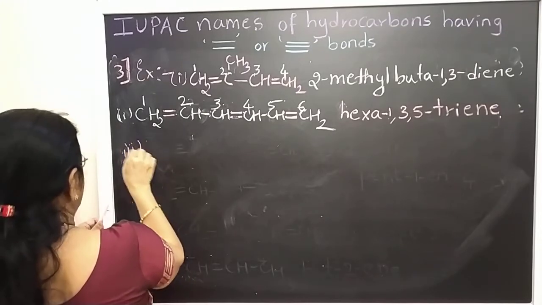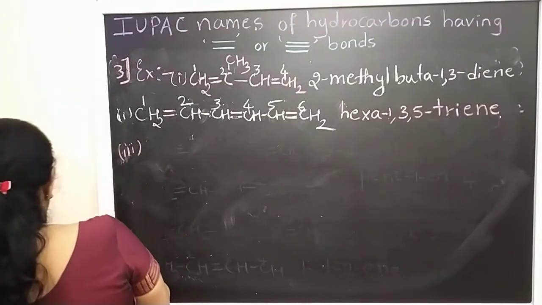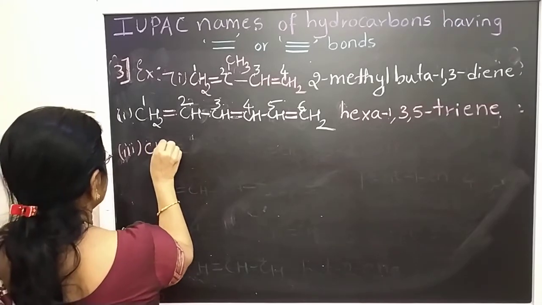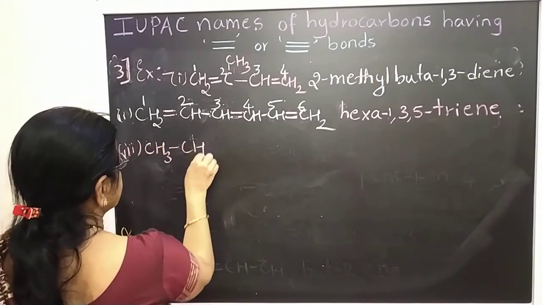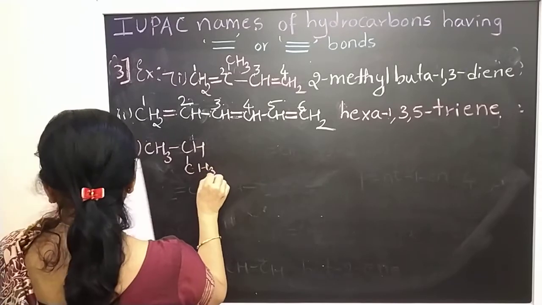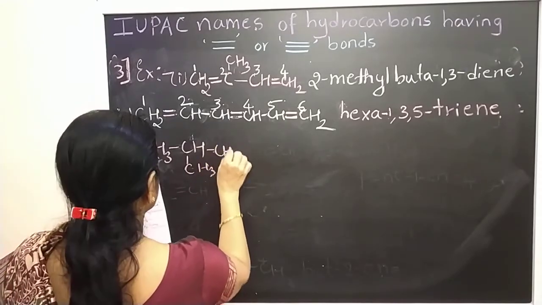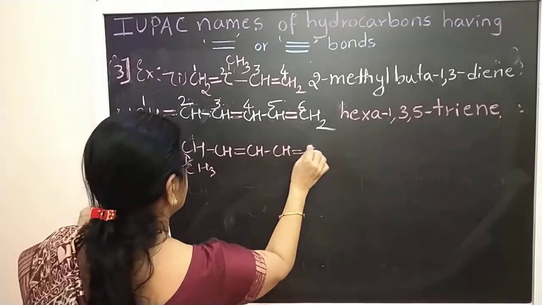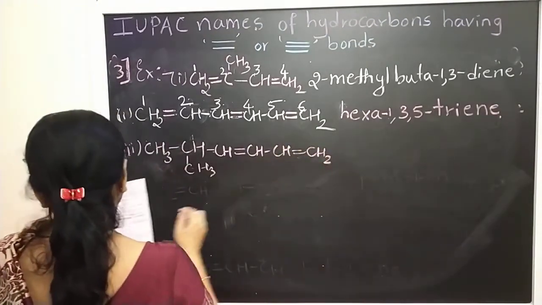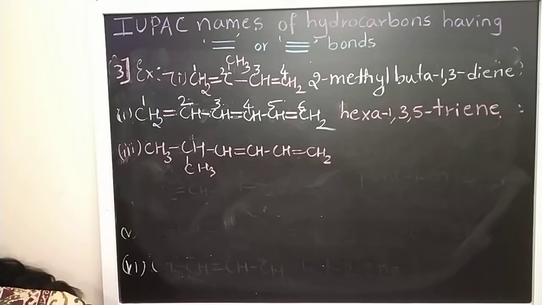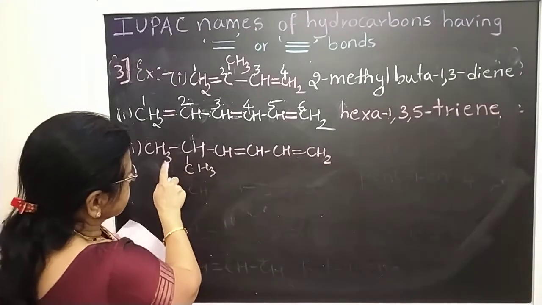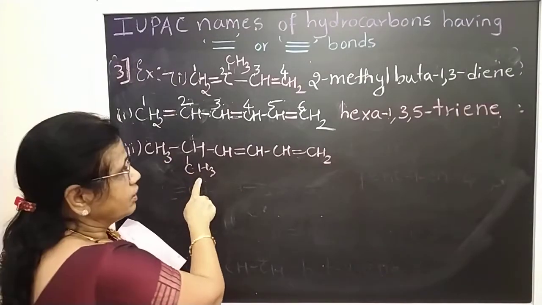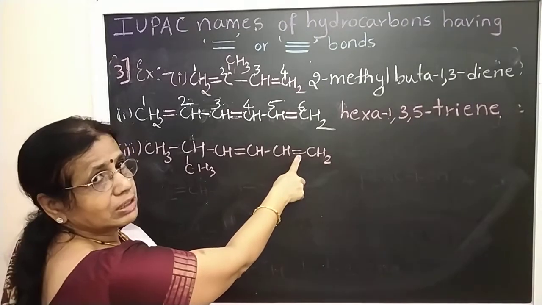Okay. Then third example. Here CH3, then CH double bond, CH double bond, CH2. So here we give the number. Here the second carbon contains a methyl group, but the first carbon contains a double bond.